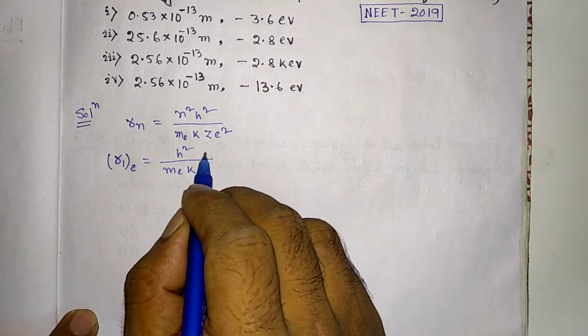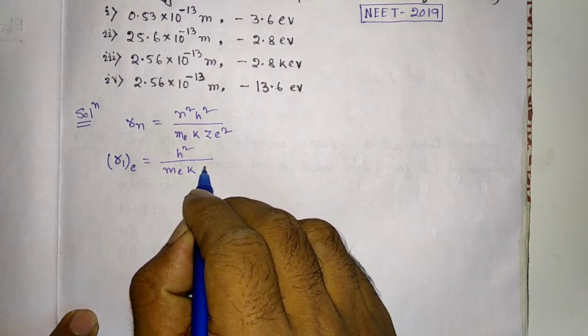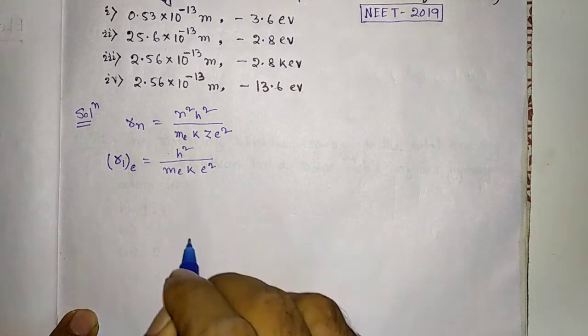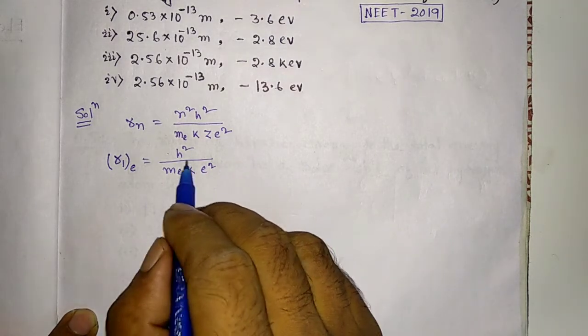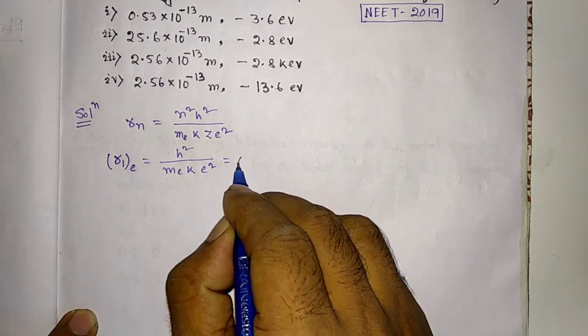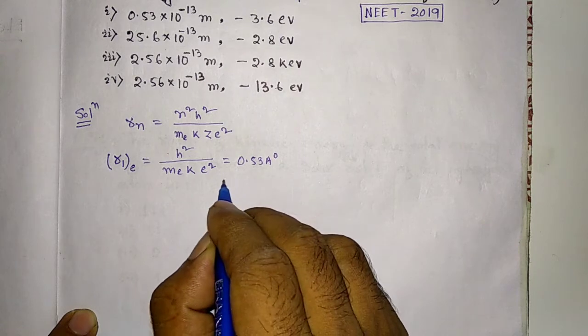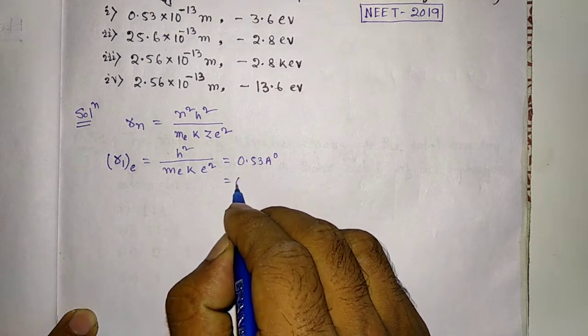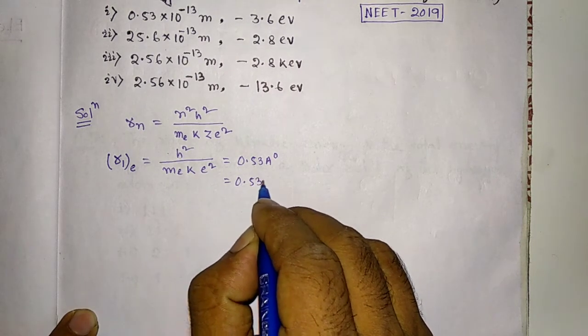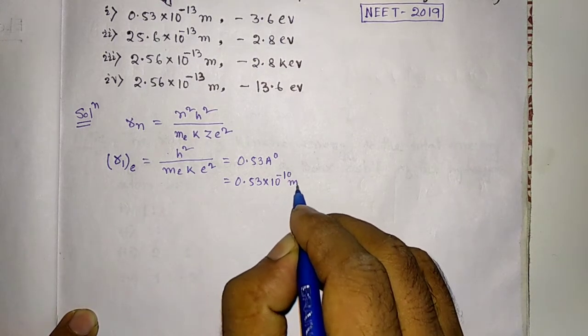For hydrogen z is equal to 1, so it is 1 into e square. And dear student, we know all of those are constants, so it is equal to 0.53 Angstrom. We can write 0.53 into 10 to the power minus 10 meter.